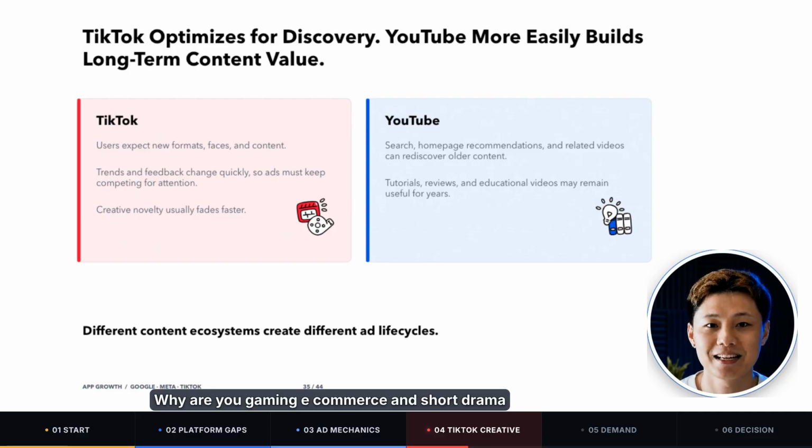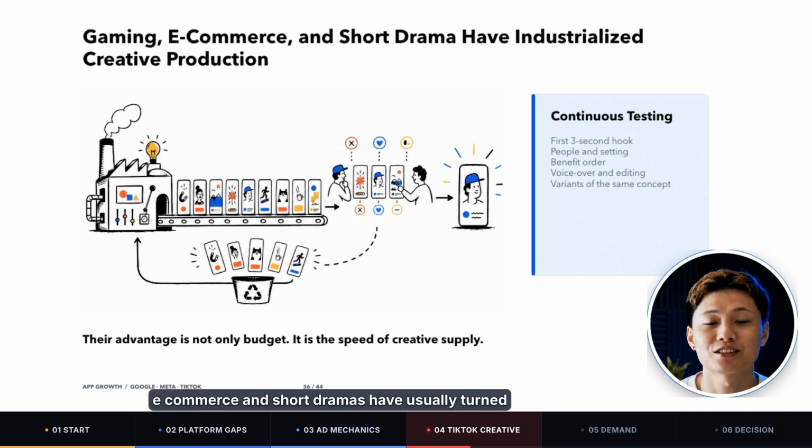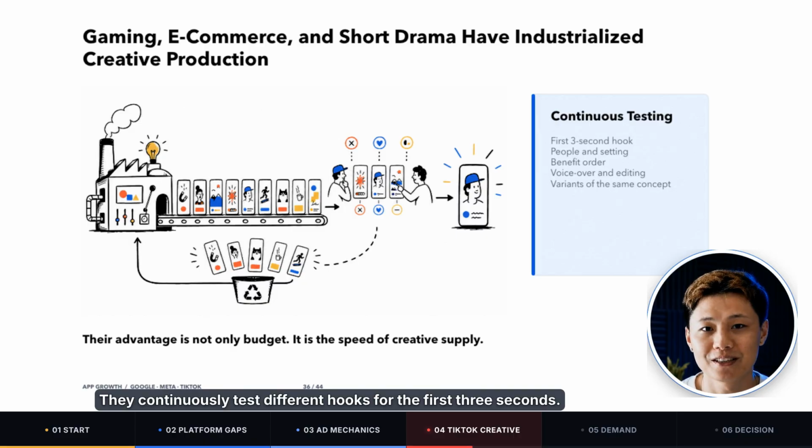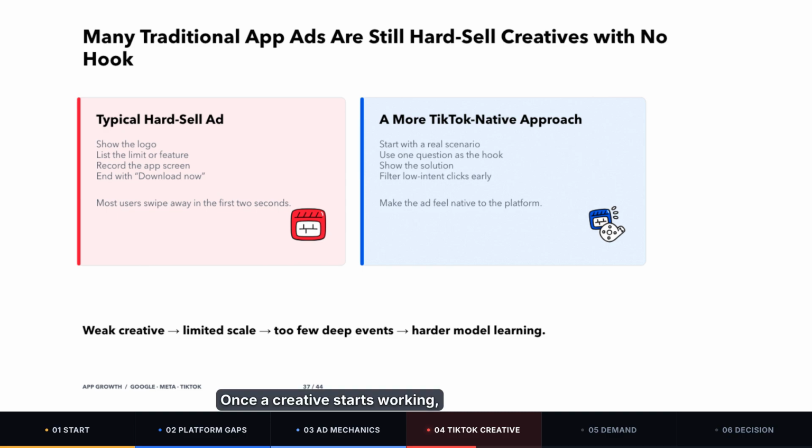Why are gaming, e-commerce, and short drama advertisers often better at scaling on TikTok? Advertisers in gaming, e-commerce, and short dramas have usually turned creative production into an industrialized process. They continuously test different hooks for the first 3 seconds, different people and situations, different orders for presenting the product benefits, different voiceovers, captions, and editing rhythms, dozens of variations on the same creative idea. Once a creative starts working, they break it down, learn from it, and quickly produce new versions. So their advantage is not only budget, it is also the speed at which they can supply new creatives.